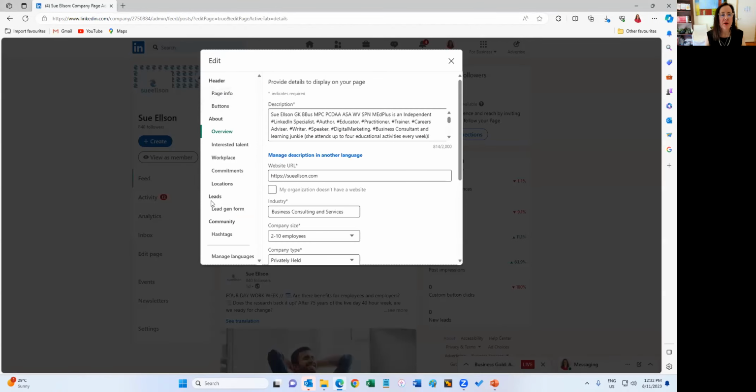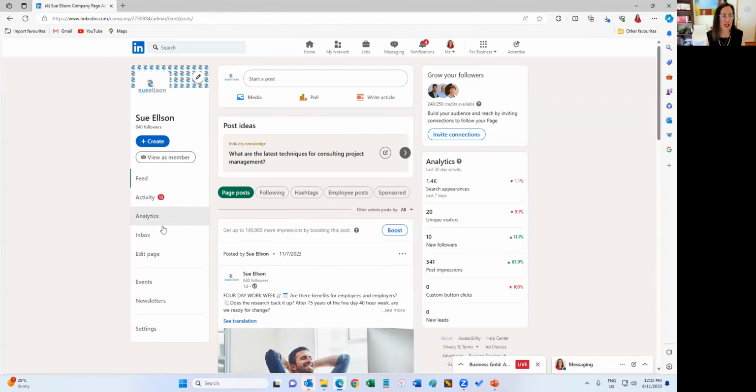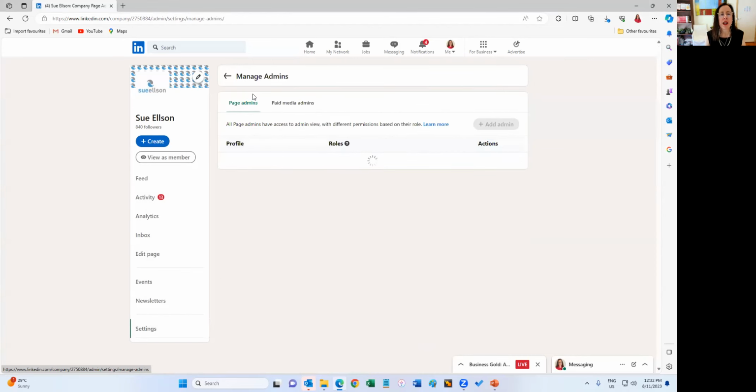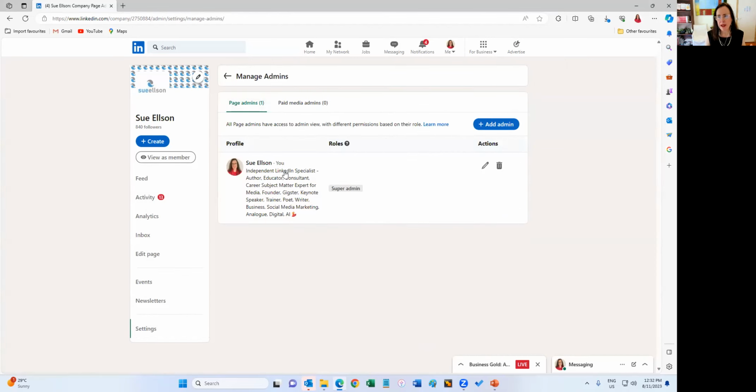That's right. So obviously, filling in all the details on the page is important as well. But I think it's under settings now. They've moved everything around recently on company pages. But your client could add you as an admin, and then you could invite your connections to follow the company page as well. So great, that might help.